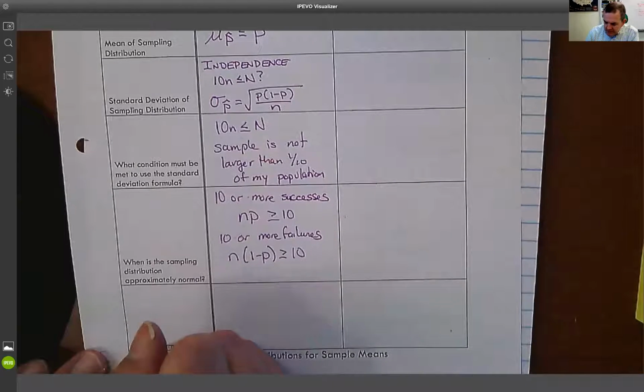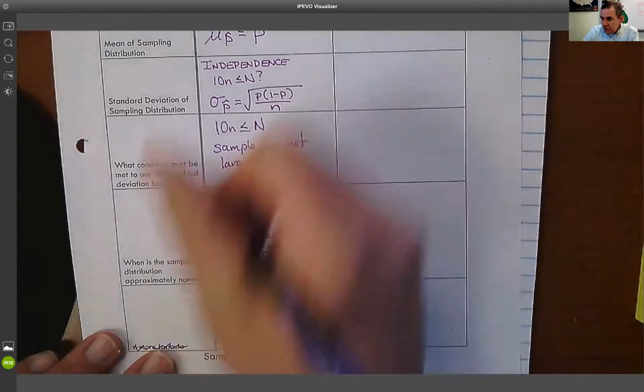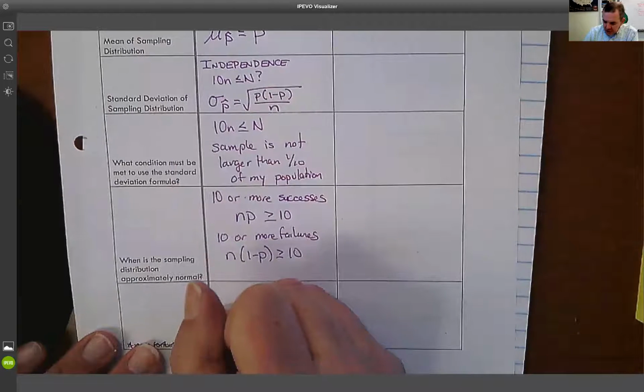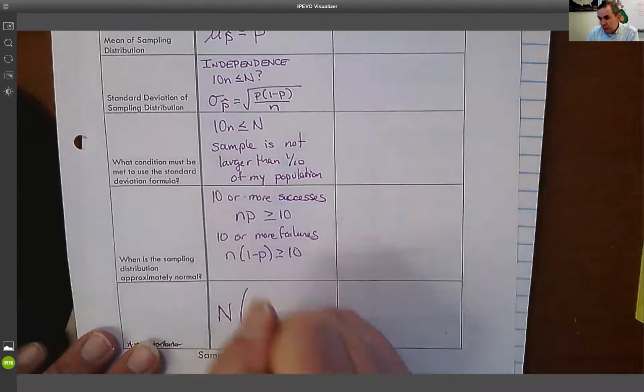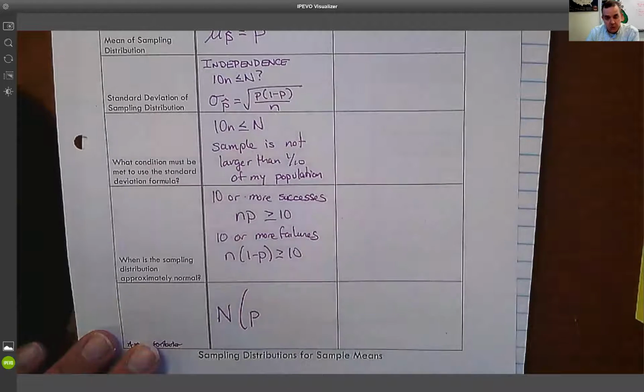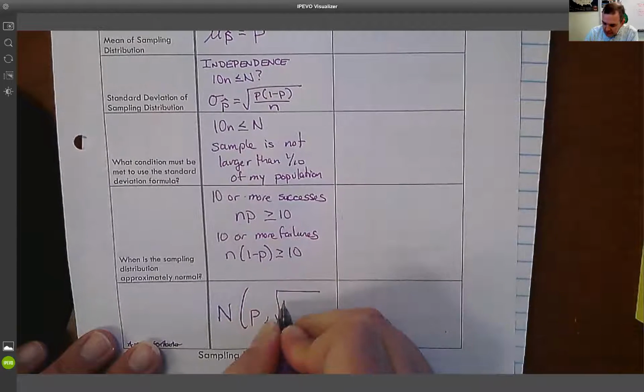We're not going to worry so much about the z-score formula. I can show you what it is. But really what that tells me is that if I do these checks, I can determine that a distribution is approximately normal, that it's centered at the true proportion, whatever the claimed proportion is in the problem, and it has a calculable standard deviation, the square root of P times 1 minus P over N.